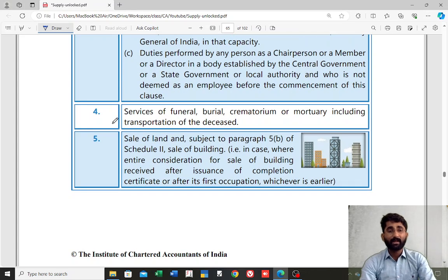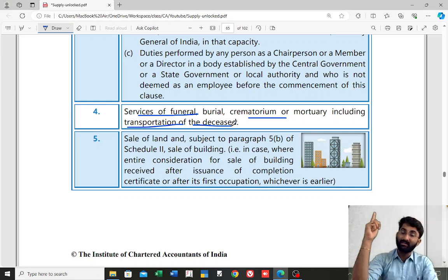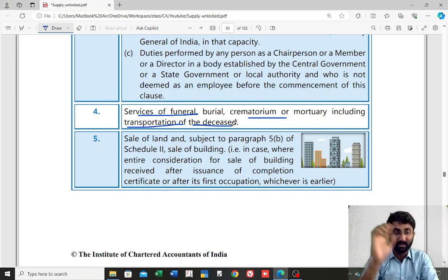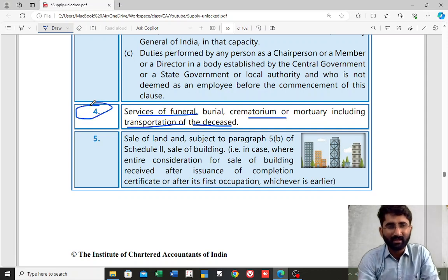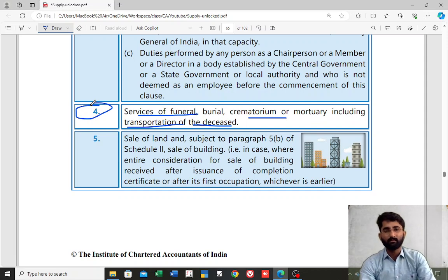Next one, paragraph number 4, services of funeral, burial, crematorium or mortuary, including transportation of the deceased. Transportation of the deceased, not a patient. Patient transport we will discuss in the healthcare services exemption chapter. There we are going to discuss this. So the fourth point is about anything related to funeral. That is neither supply of goods nor supply of service.